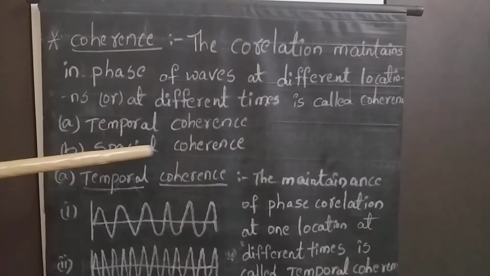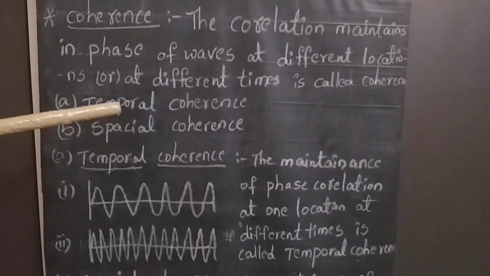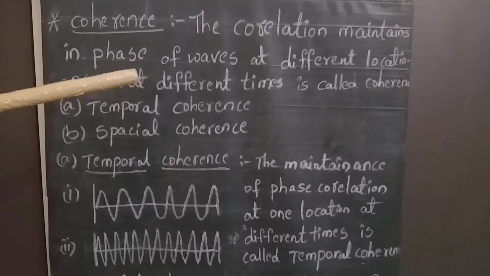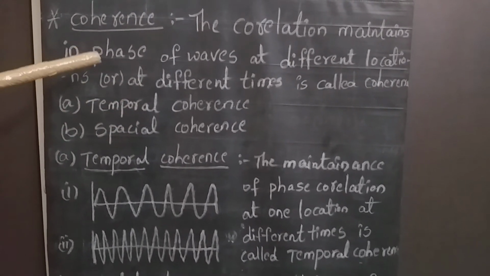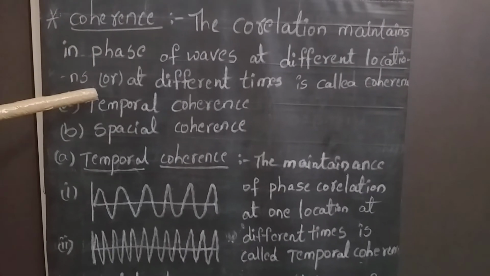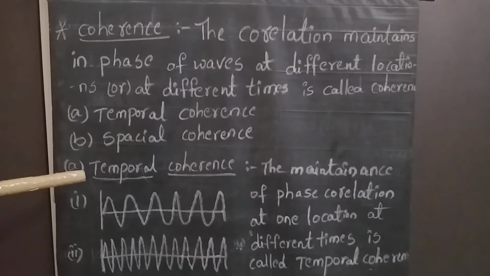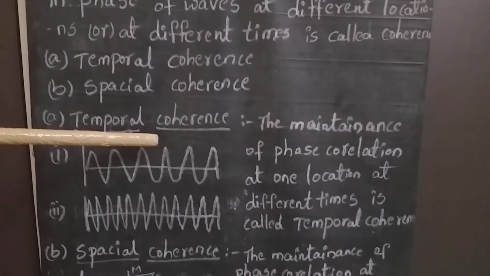Next, this is spatial coherence. As we discussed earlier, coherence is nothing but the phase correlation between the waves. Considered waves will be treated as having the coherence property. These are the two different types of coherence. The first one is temporal coherence. What is the meaning of temporal coherence?